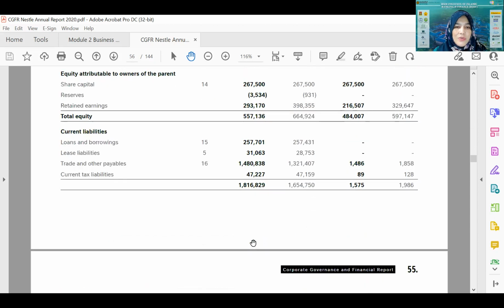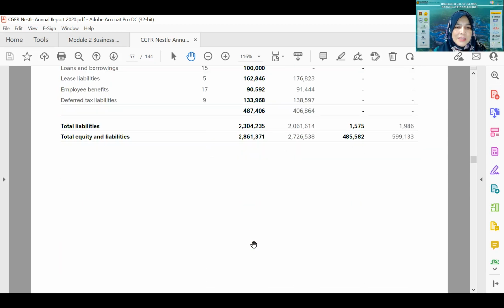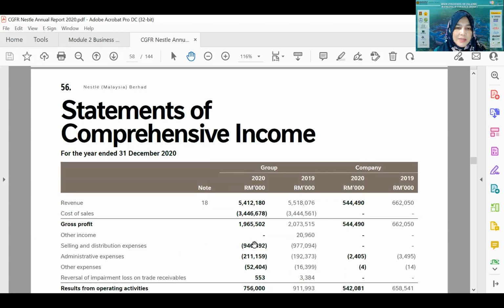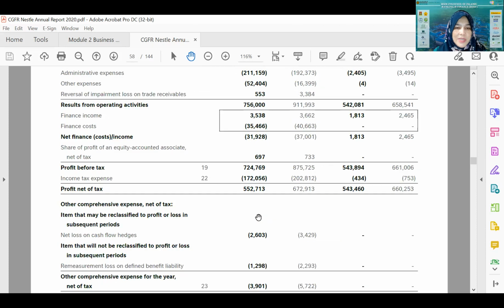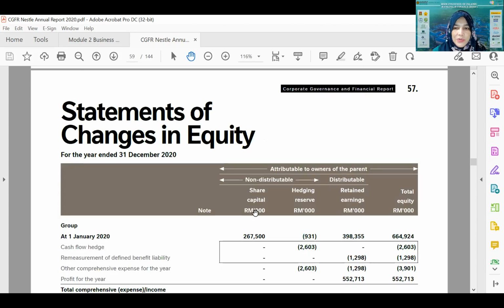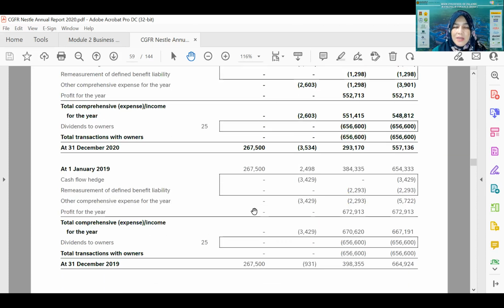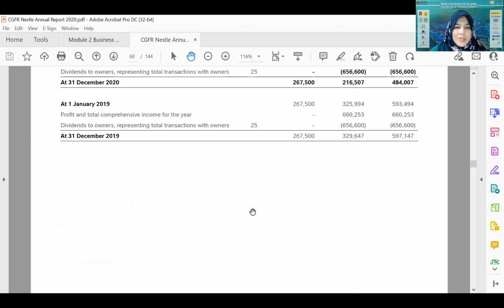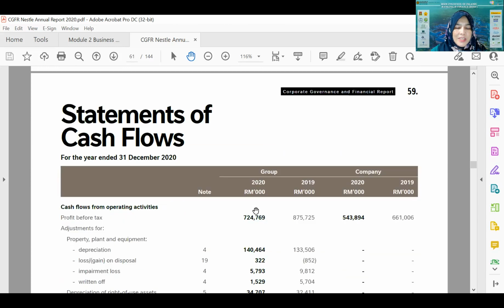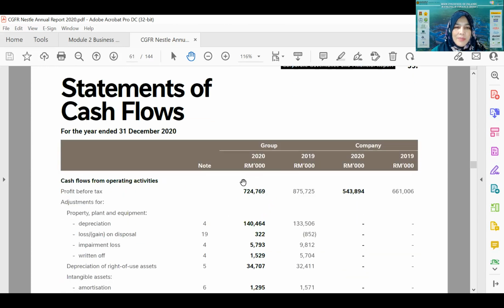Of course, we already know that it started with the profit before tax, 724 just now. So let us go to the statement of cash flow to see whether the 9 million of cash is the final outcome of the report. Okay, so this is the statement of cash flow. It started with the profit before tax.